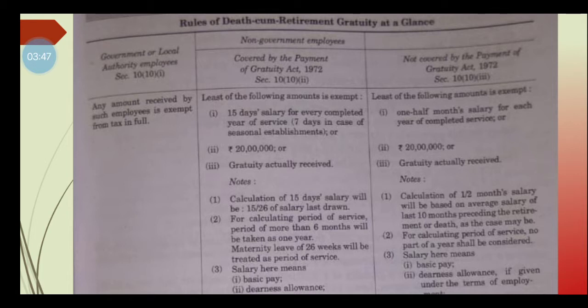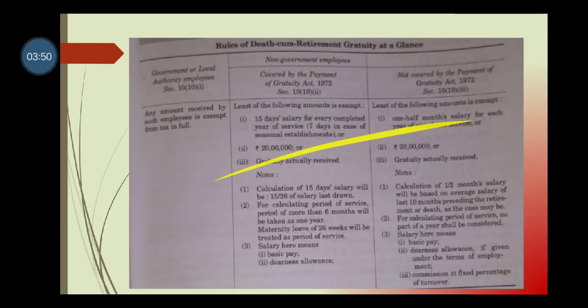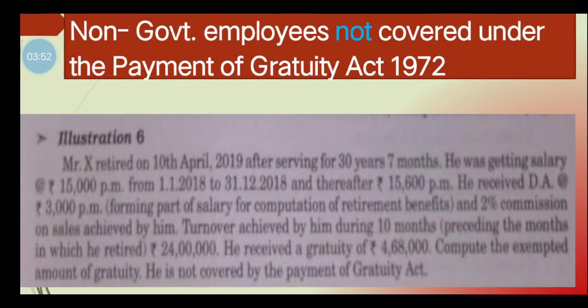Mr. X has a service of 30 years and 7 months. After serving 30 years and 7 months, he is retiring. So the 7 months we ignore, and only the completed 30 years we take. Now the last 10 months immediately preceding the month of retirement. He retired on 10th April 2019. So which are the 10 months just before the month of retirement?